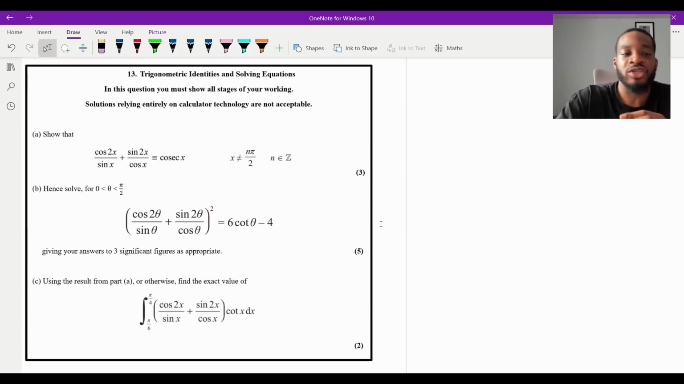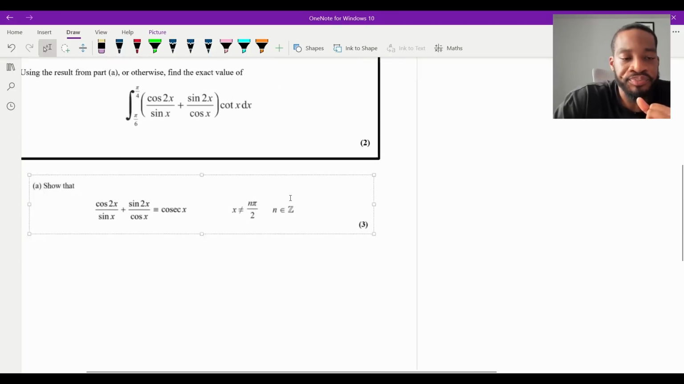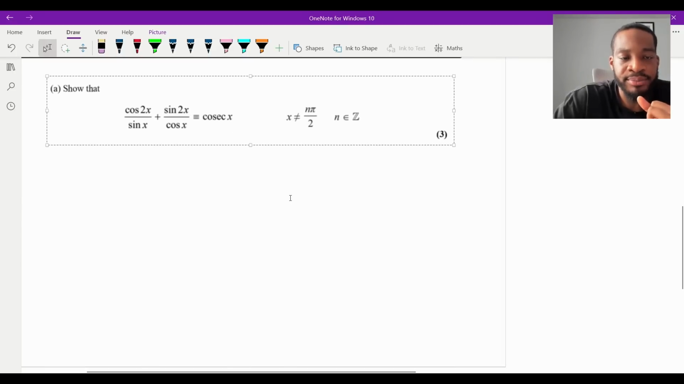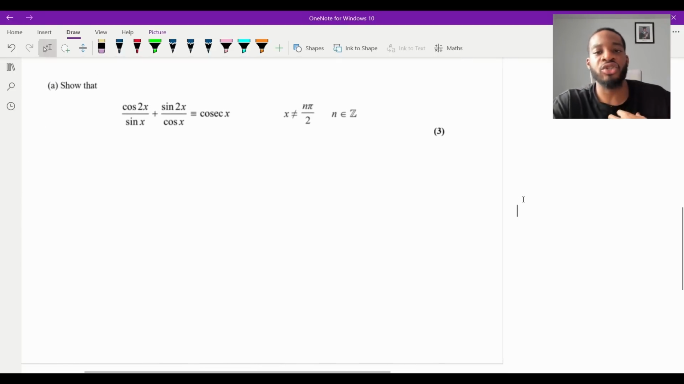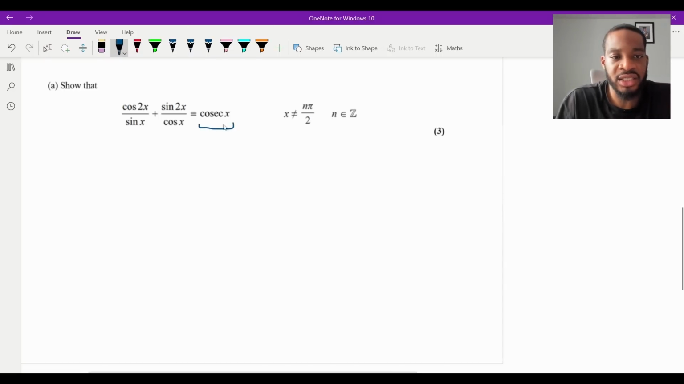But yeah, that's pretty much it in terms of part A. So let's actually do it now. Now we're doing a show that, and what I always like to do when I'm doing this trigonometric show that is I always look at what they want me to get to. So I need to get a cosec x. Now remember, from your reciprocal functions, you know that cosec is 1 over sine. So for me, I need to get 1 over sine x, because that's what cosec x is equal to. 1 over sine x is equal to cosec x. So I need to get 1 over sine.